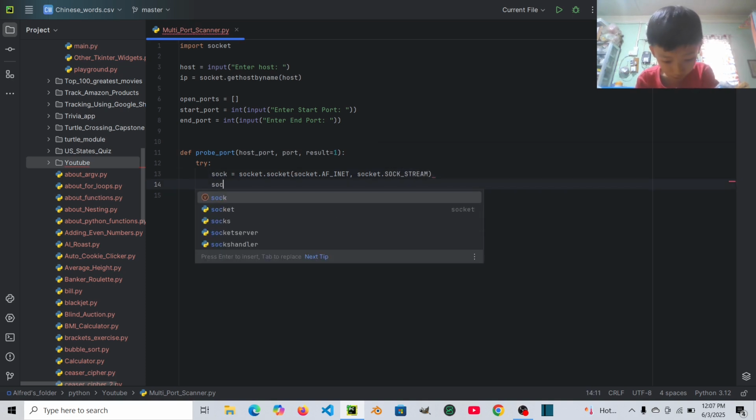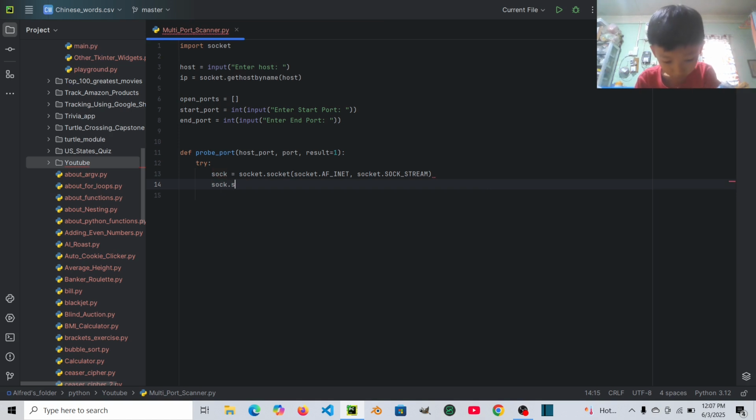Then let's say sock dot settimeout to 0.5. If you want to set the timeout to 5, that's okay, but I'm going to set it like that because it will be faster.